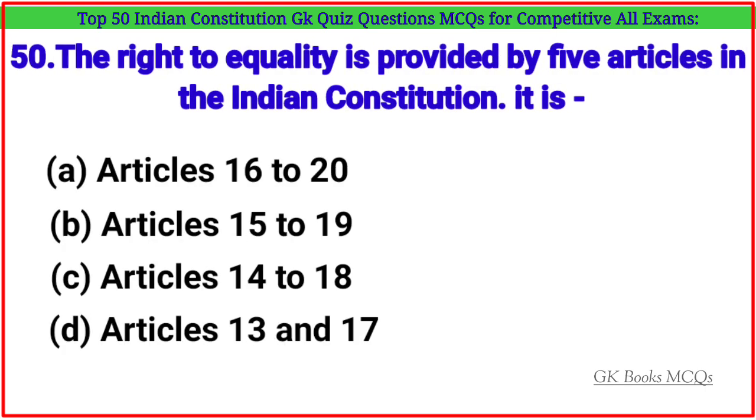Question number 50. The right to equality is provided by 5 articles in the Indian Constitution. Which are they? Correct answer is option C, Articles 14 to 18.